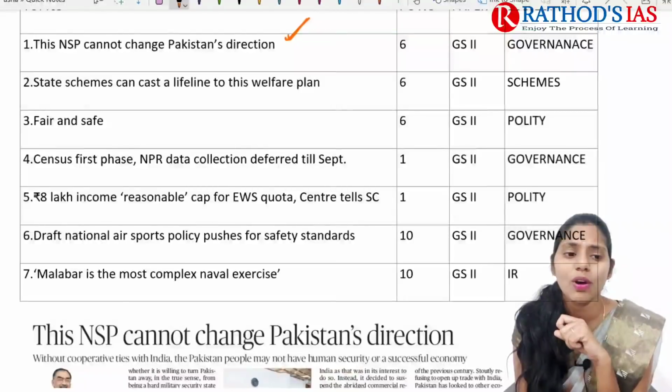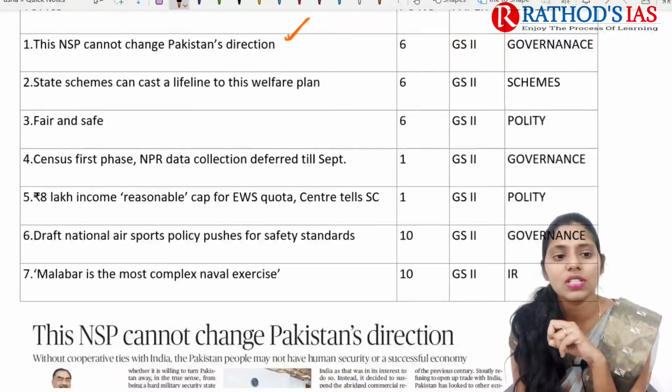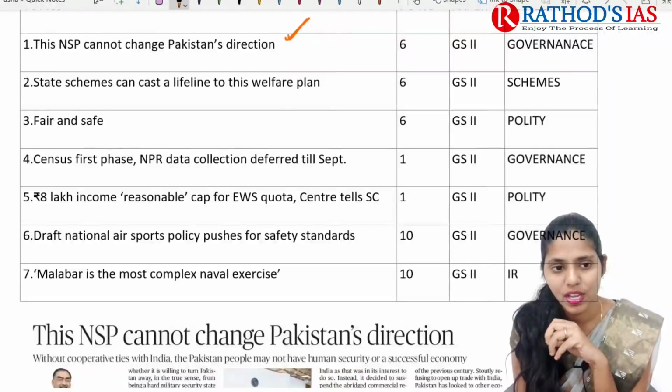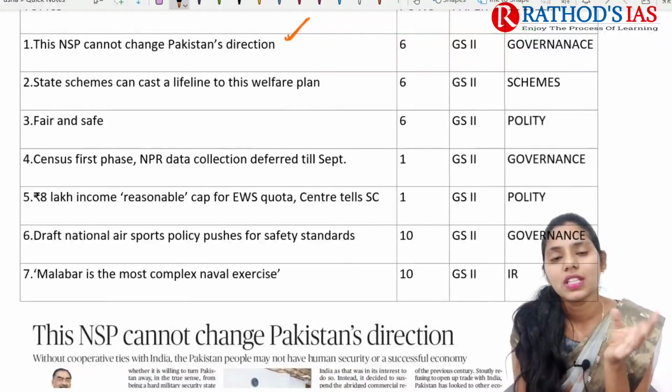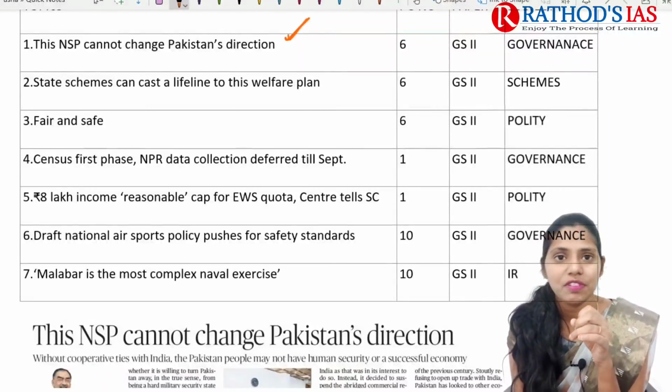And the next topic is about census first phase, NPR data collection deferred till September. This article is mainly talking about the census. Here the census has been postponed, and the NPR, the National Population Register, has also been postponed. So here we need to know some facts.